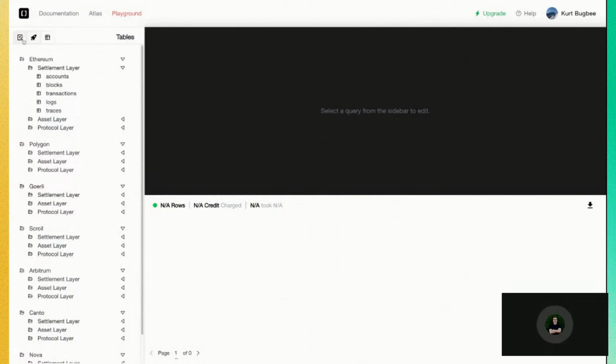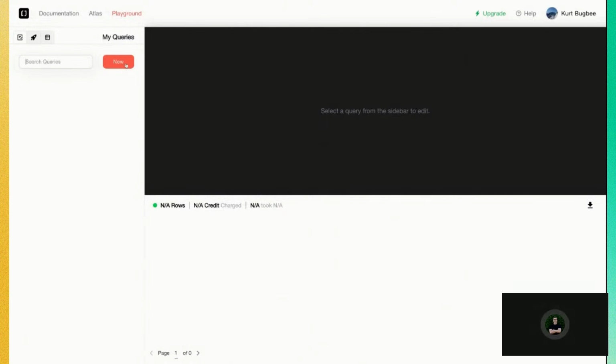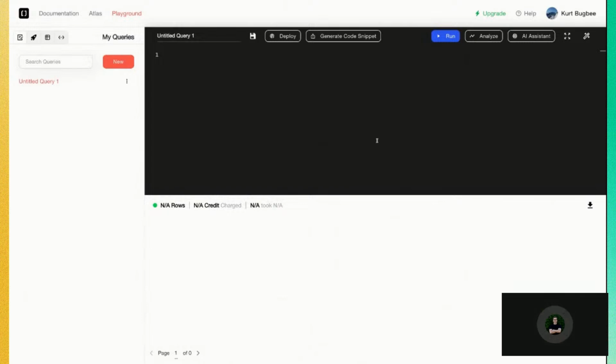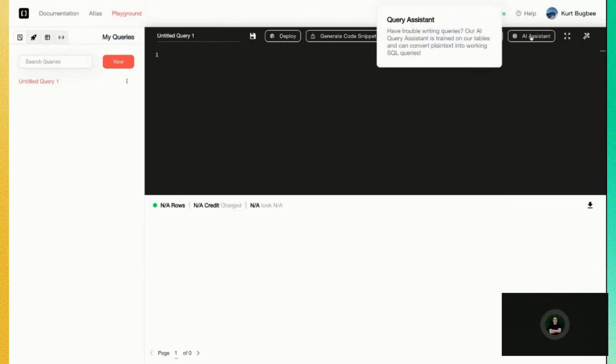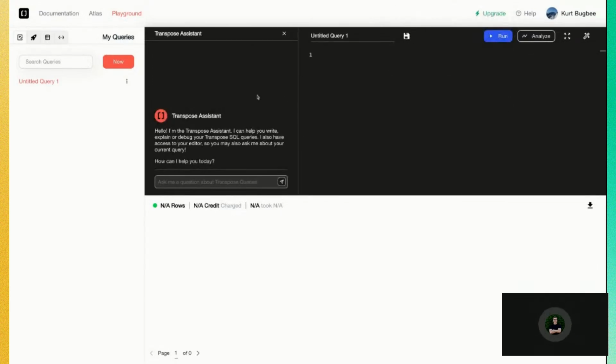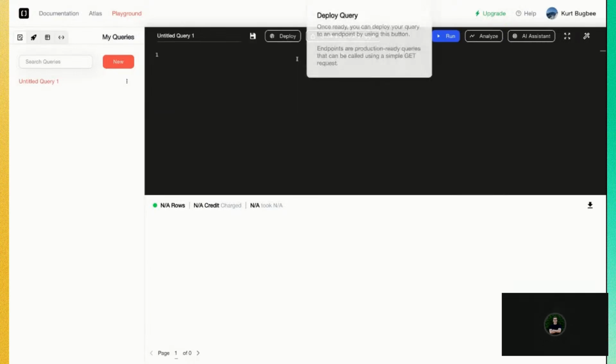So let's get to building a query. On our sidebar, we click New, and this creates a new editor to write SQL in. I'll explain a bit more about these top buttons, but one of our latest features that we just released yesterday is an update to what we call our AI assistant. Now this is built on GPT-4, and you can have a conversation with it to get a kickstart to any sort of SQL queries and ask it questions and whatnot. It's extremely helpful. I suggest you all play around with it.